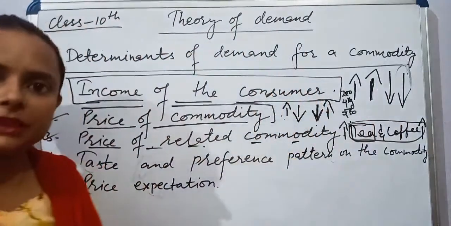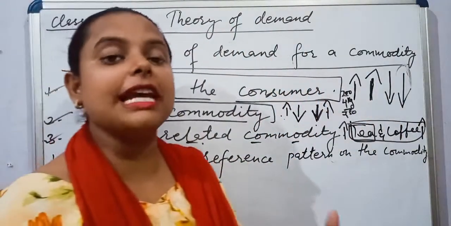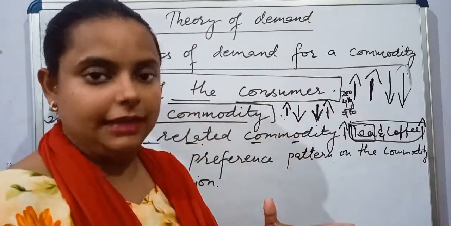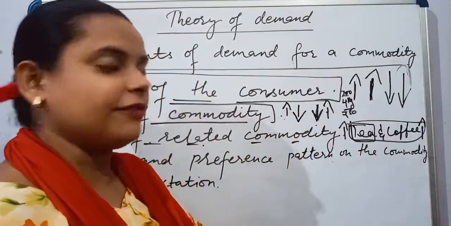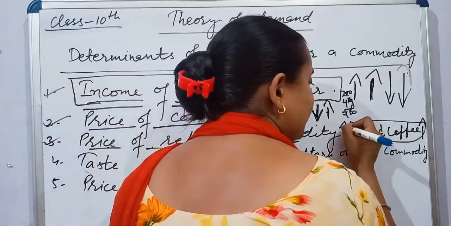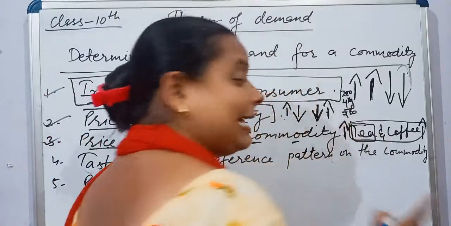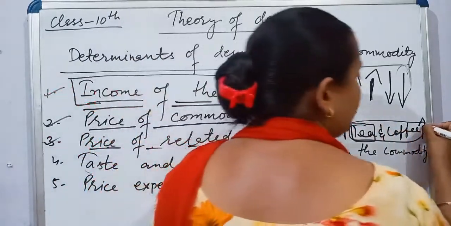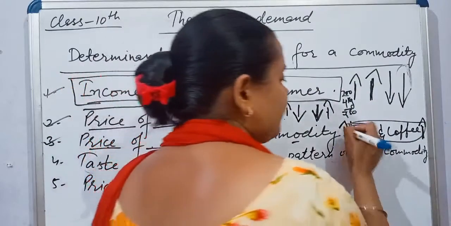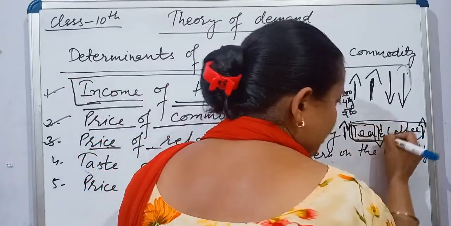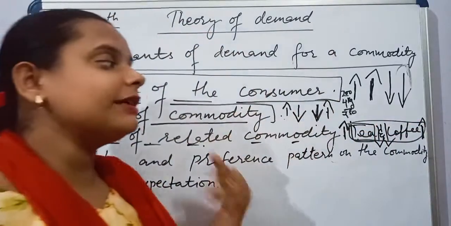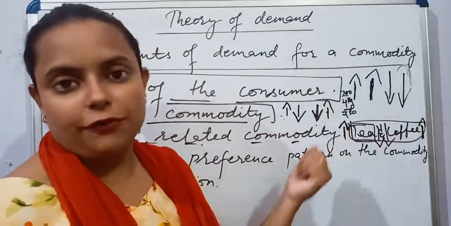Substitute goods are goods which we can use in place of one another. So when the price of tea increases, the demand for coffee will also increase. And vice versa, if the price of tea decreases, the demand for coffee will also decrease. Why? The consumer will shift towards coffee.